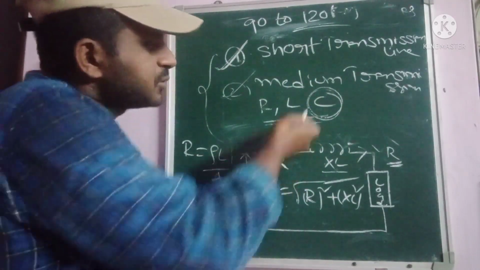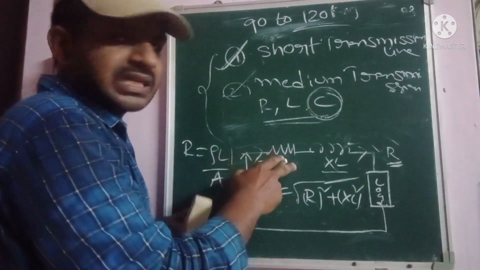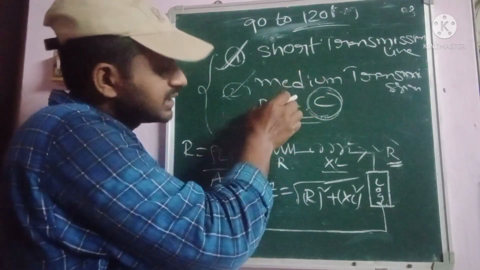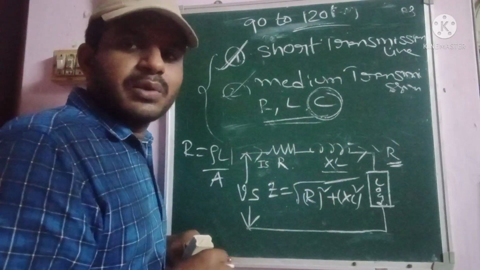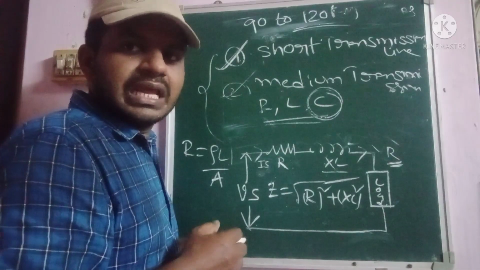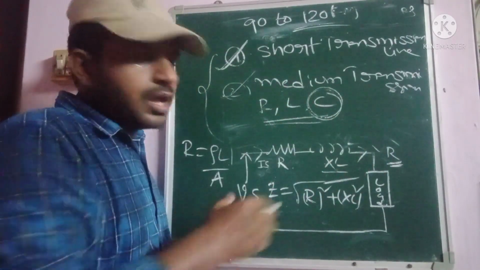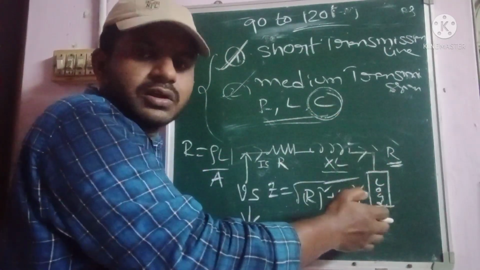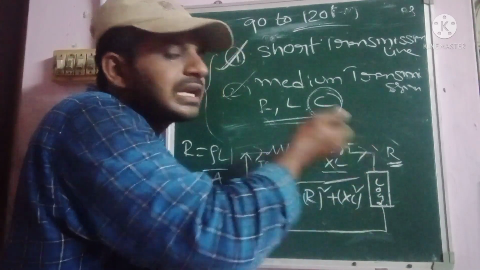Please remember that. So coming to the basic representation here, this is a simple basic diagram for the transmission line. One is the resistance, so we have to draw resistance. Inductance is there, and another one is the capacitance. This capacitance is connected at the end of the entire line, as a shunt, or parallel, to the entire transmission line.